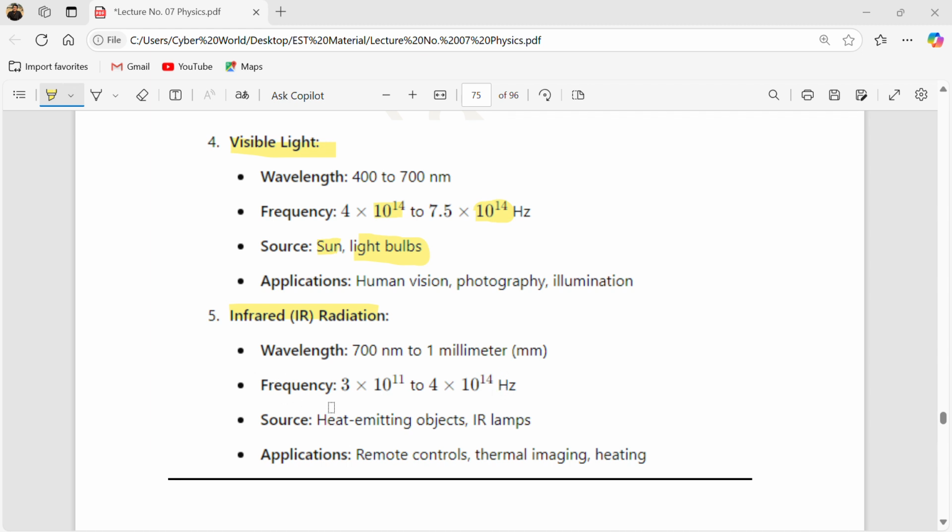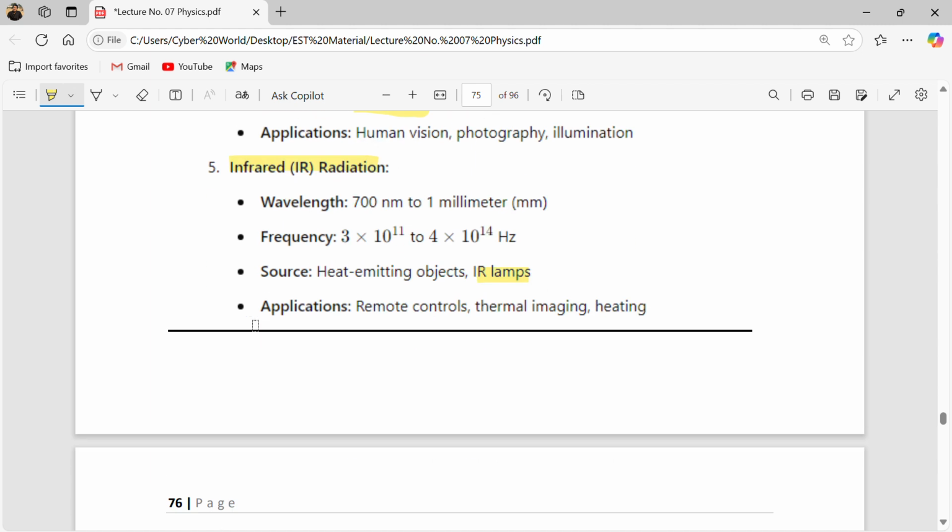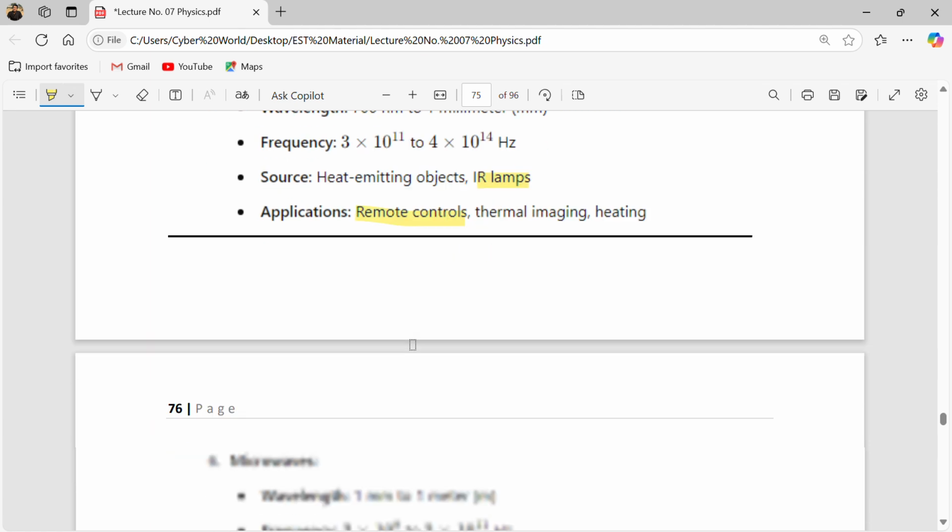The source of IR is heat-emitting objects, and IR lamps are also there. Heated objects sometimes produce infrared radiation. They are in your remote. The applications are remote controls for your TV, your AC, thermal imaging or heating devices.